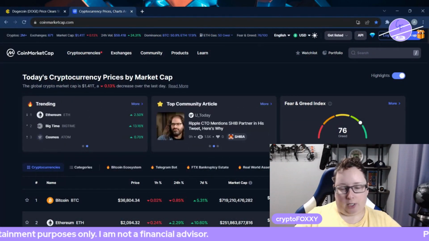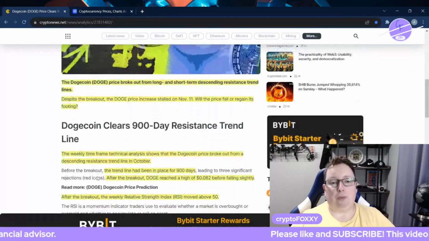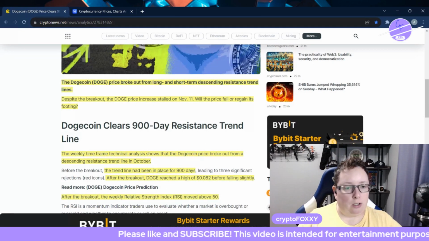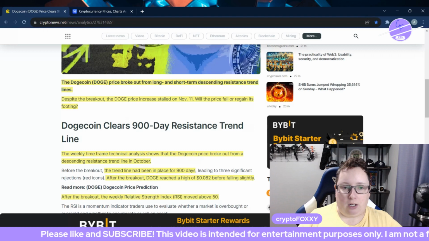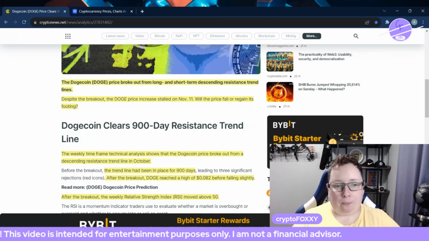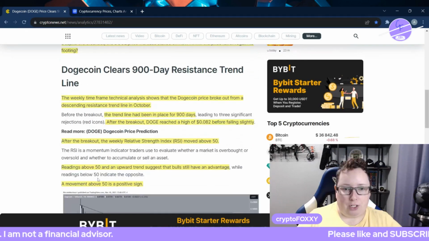So Dogecoin price has broken out from the long and short-term descending resistance trend lines. Despite the breakout, the Doge price increase stalled on November the 11th. Will the price fall, or regain its footing from here? So it cleared a 900-day resistance trend line.